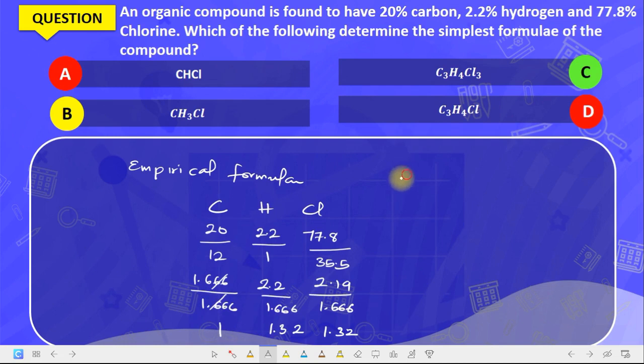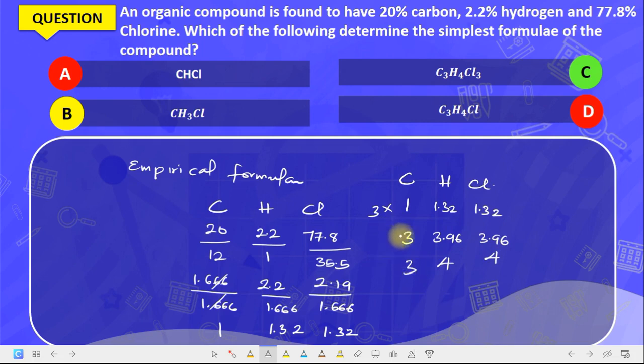Now if we take this out, you have carbon, hydrogen, and chlorine: this is 1, this is 1.32, and this is also 1.32. We look for a value that when we multiply through makes these whole numbers. If we try 2, this becomes 2 and this becomes 2.64, which is not close to a whole number. Are we getting it? So we can't use that. Let's multiply through by 3. 3 times 1 is 3, and 3 times 1.32 is 3.96, also 3.96. So this is approximately 4, and approximately 4.